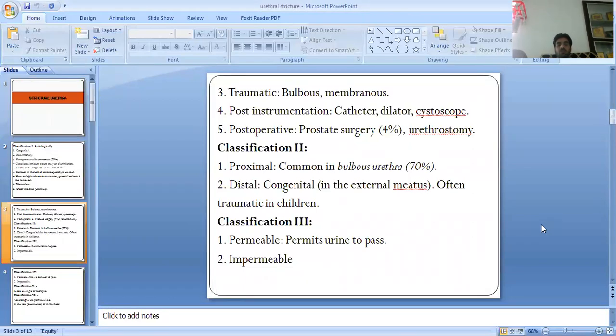Classification second, proximal and distal. Common in the bulbar urethra, 70%. Distal includes congenital, often traumatic in children.